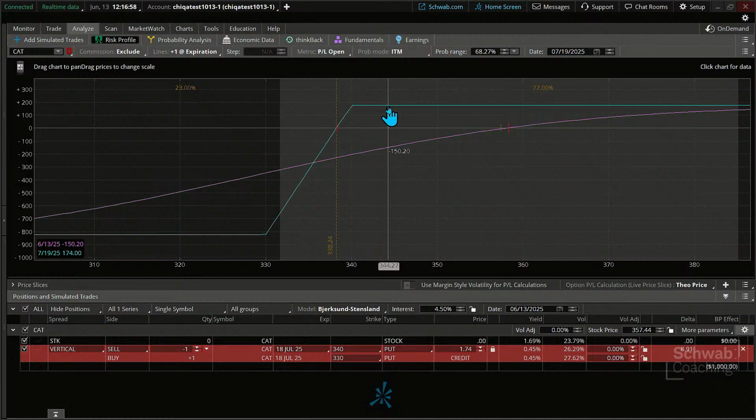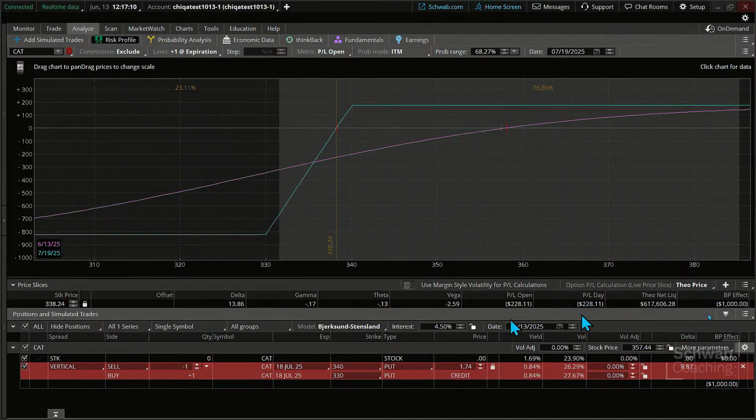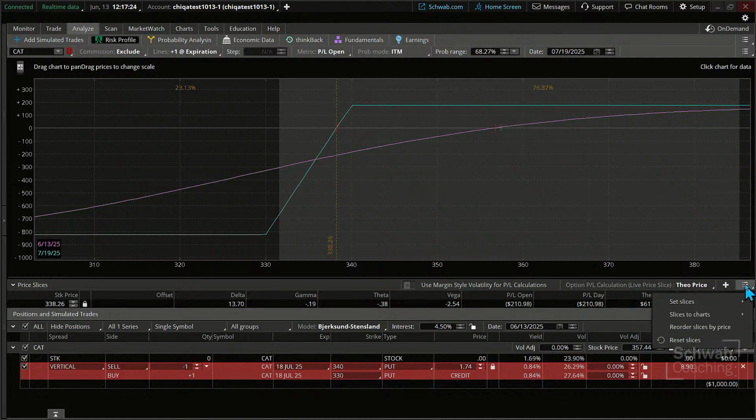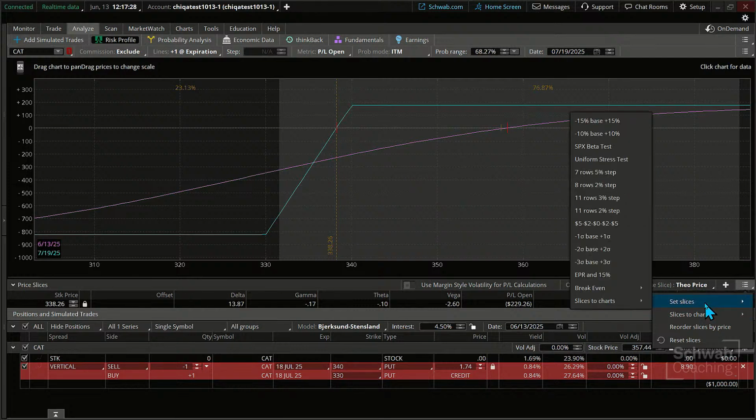Now, another cool thing you have is, right here, just highlight this, price slices. If I click on the price slices, I come over here. Let me push this over here again. So we can look at some of the price slices, and basically we can look at different changes over a period of time as well. We can set these to charts. There are a couple of cool things that we can set up here. I set those up to break even right now. You can see that I've got a minus 10.